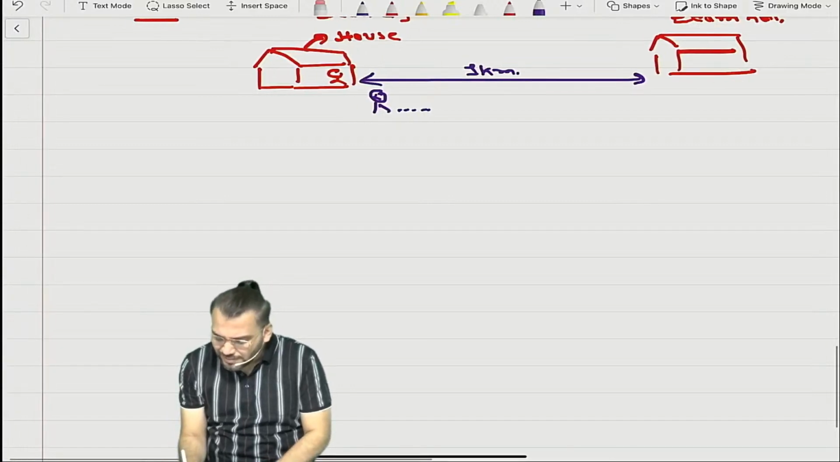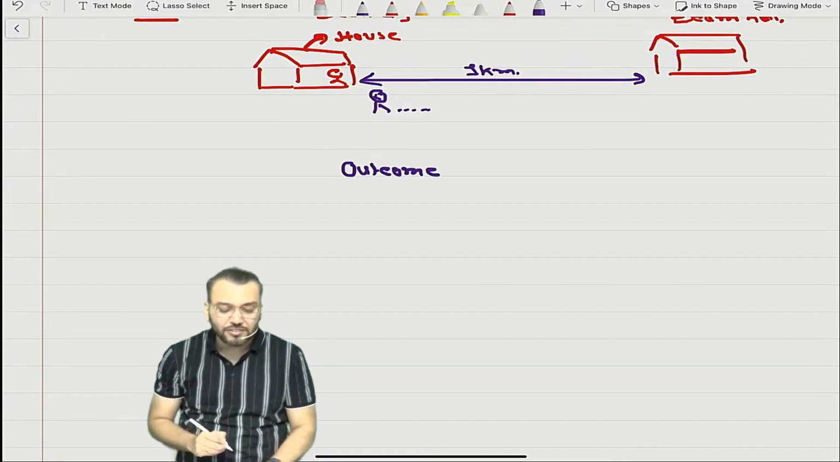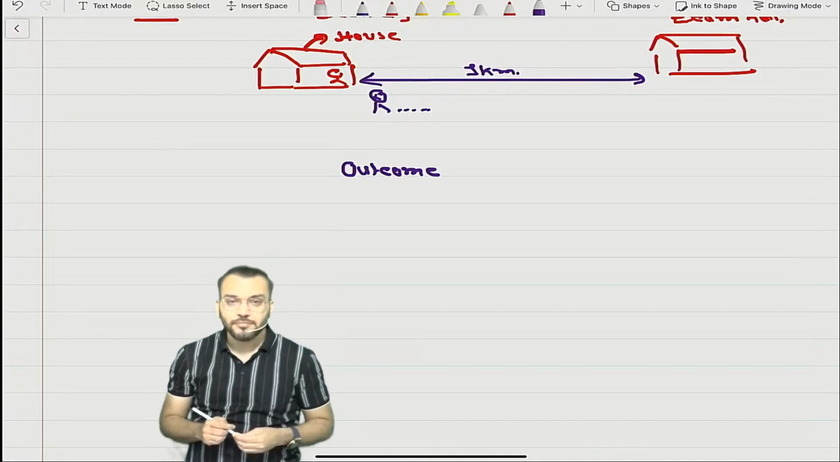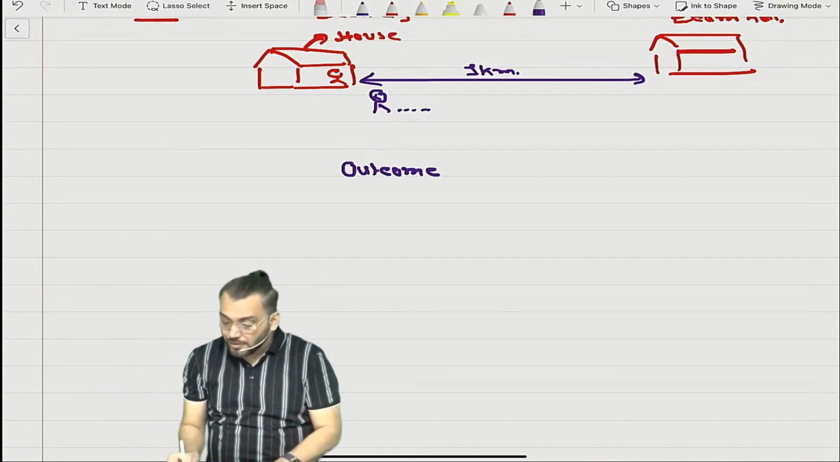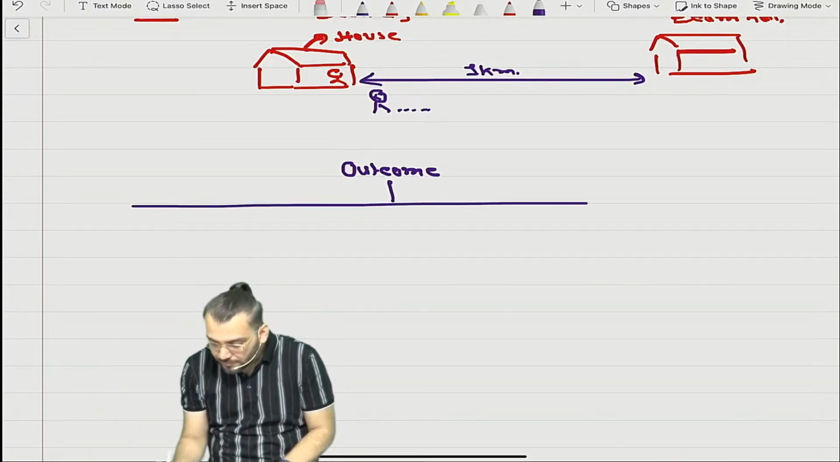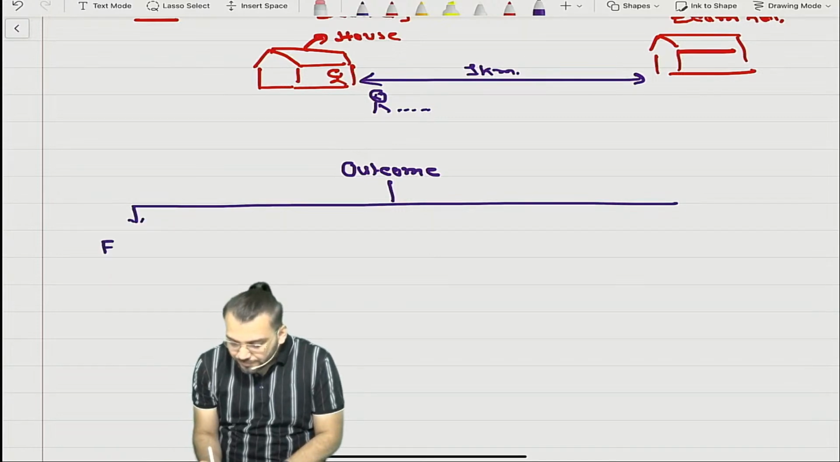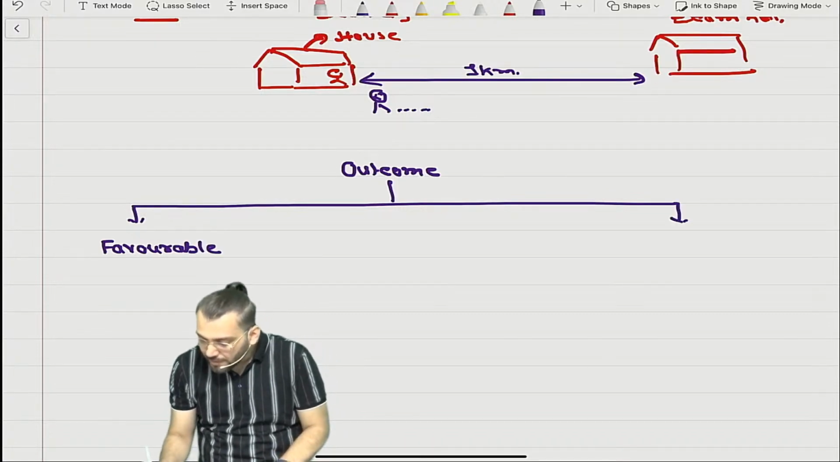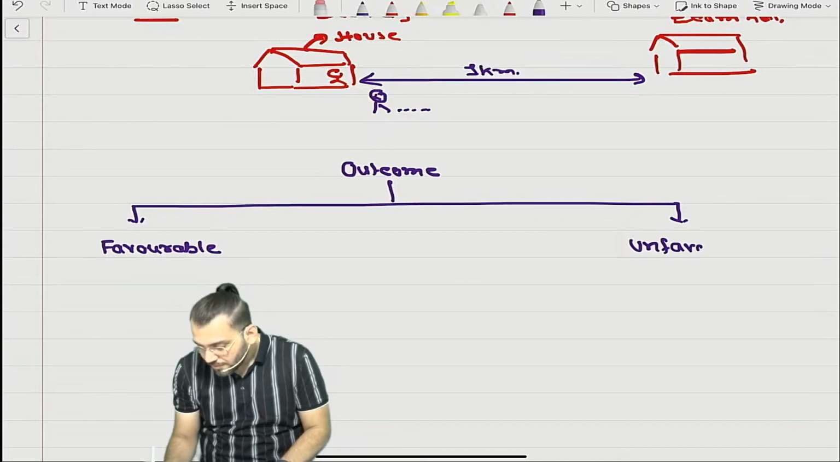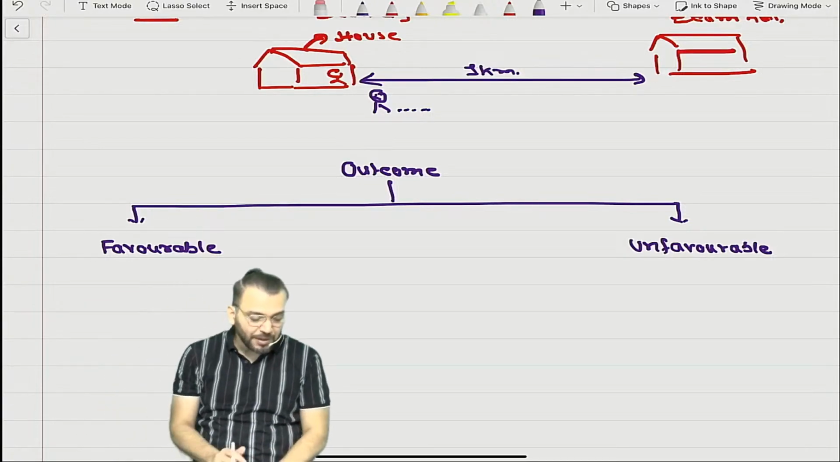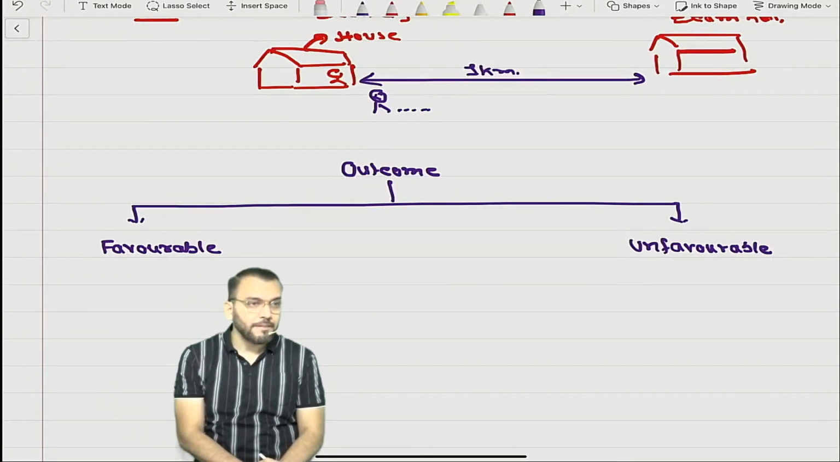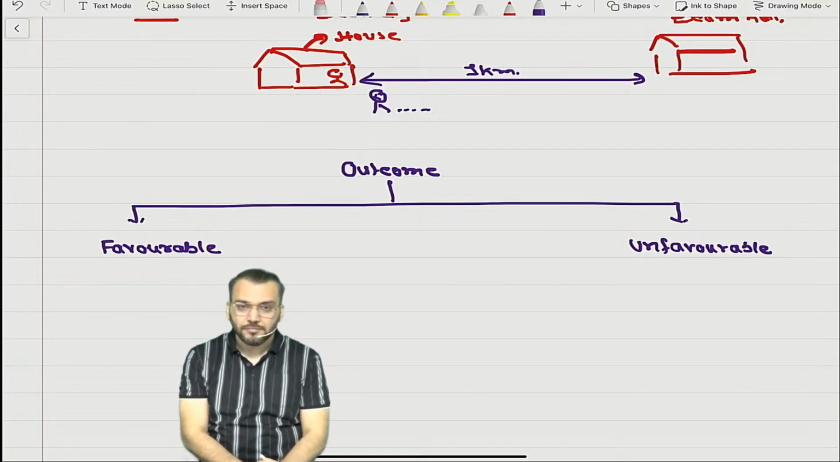Right now, can I say the entire decision is based on outcome? Entire decision is based on outcome. Am I right? Correct. So can I say the outcome can be favorable or it can be unfavorable? Am I right or not? It can be favorable or unfavorable. Correct.